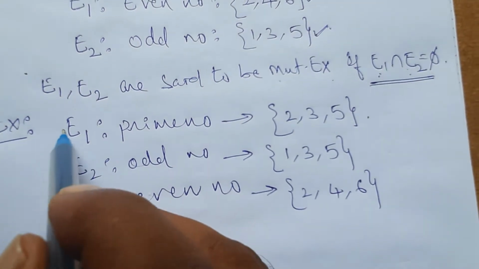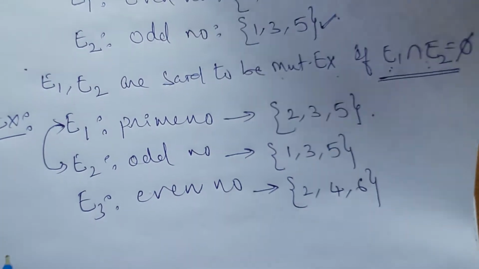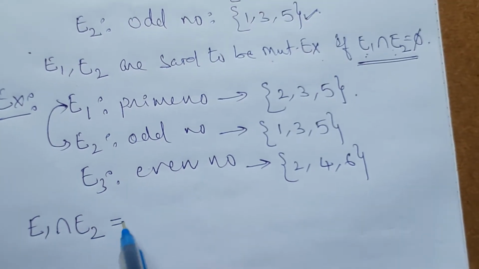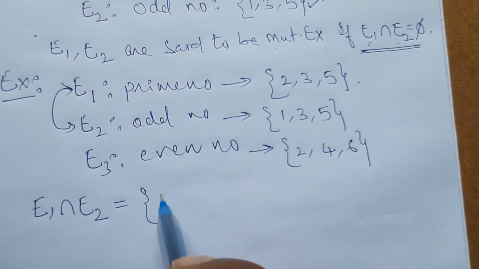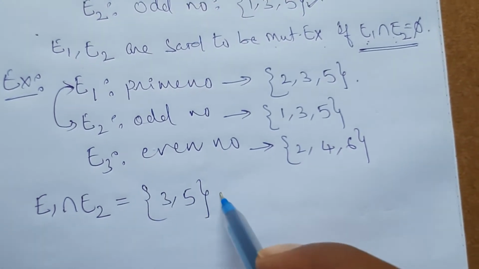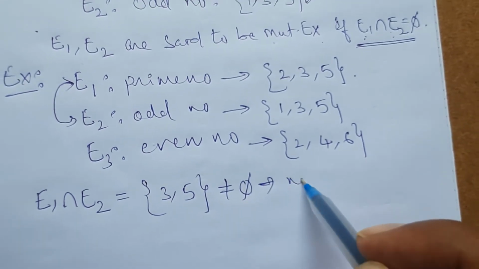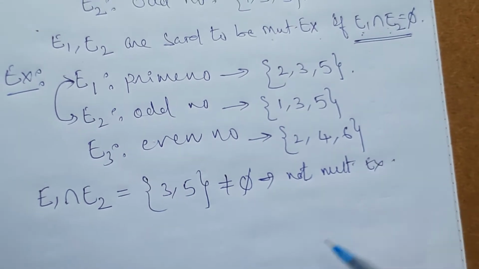Now are E1 and E2 mutually exclusive or not? Immediately you can find E1 intersection E2. Here I am getting the set {3, 5}, which is not equal to the empty set, so they are not mutually exclusive events.